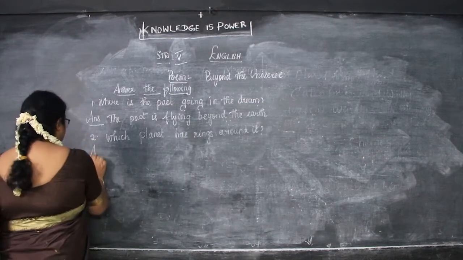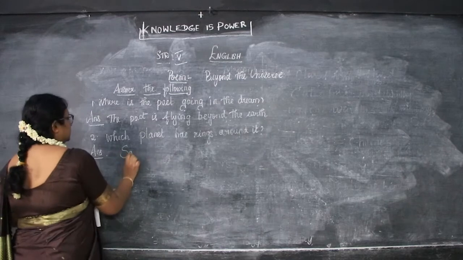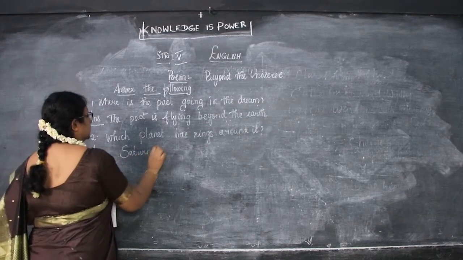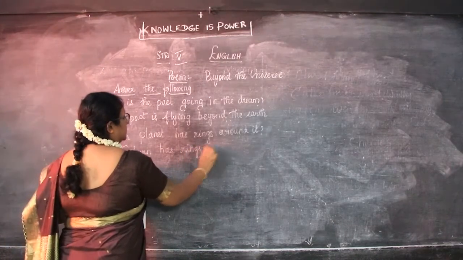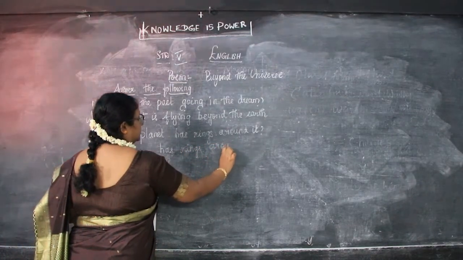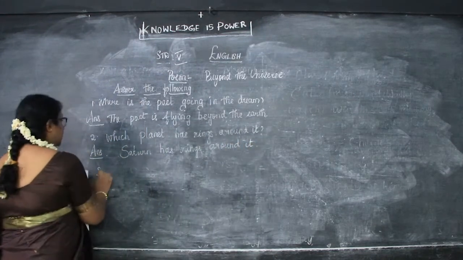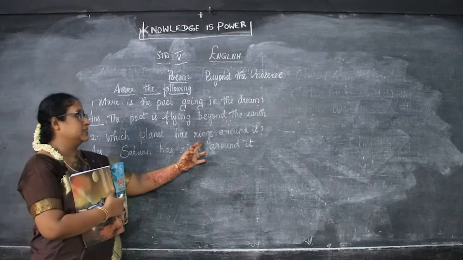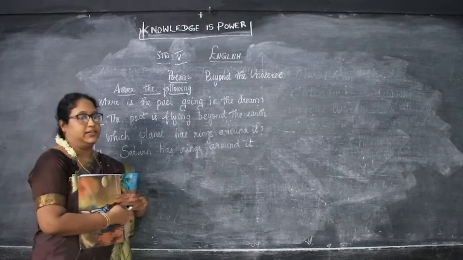So, answer is Saturn has rings around it. Saturn has rings. So, which planet has rings around it? Saturn has rings around it.